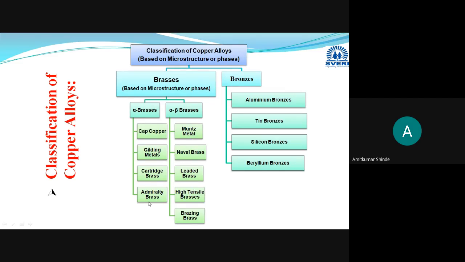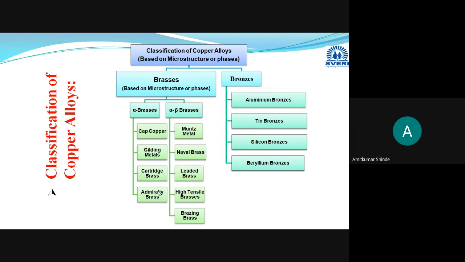Now out of these 9, in your final examination, they will give you any 3 names. You have to write the answer in such a way that your first point will be related to their composition, second point you have to explain their properties, and third point will be of application. And each question will carry only 2 marks.